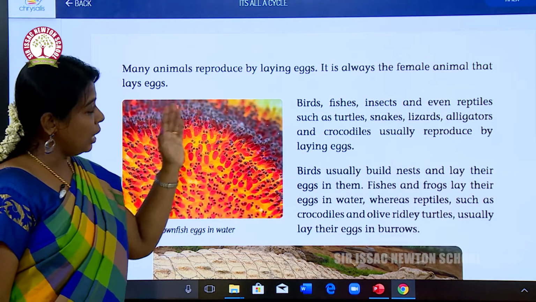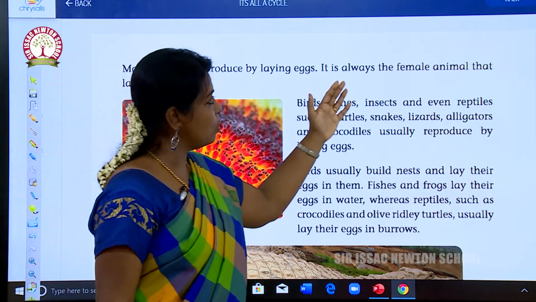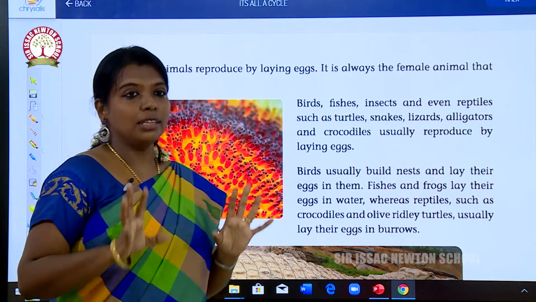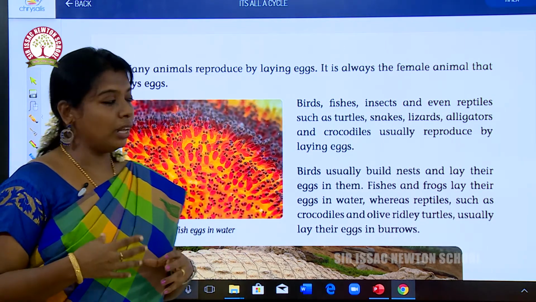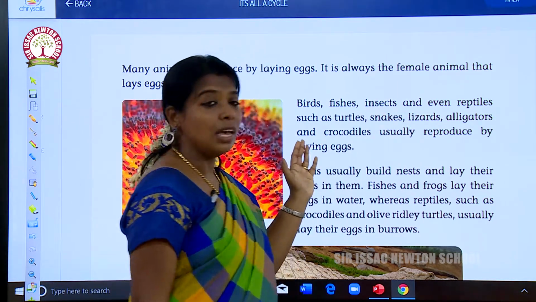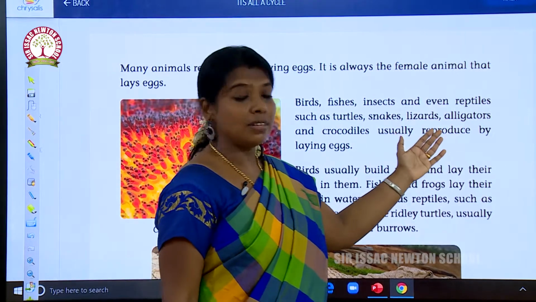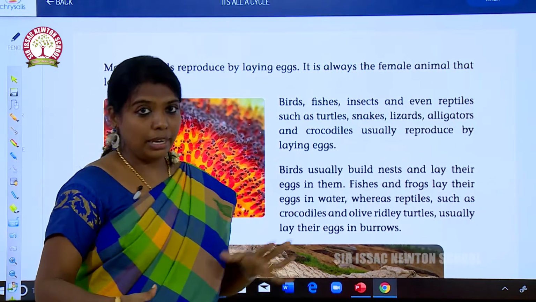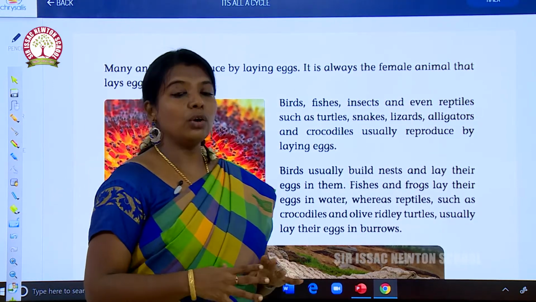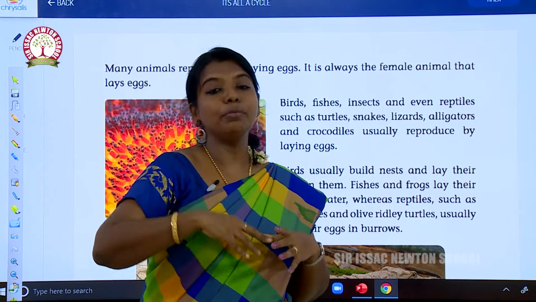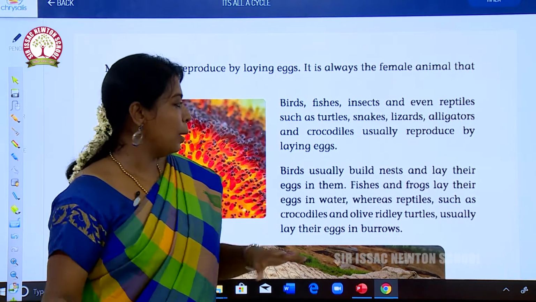So, many animals reproduce by laying eggs. It is always the female animal that lays eggs. We all know that only the female gives birth to their young ones. Birds, fishes, insects and even reptiles such as turtles, snakes, lizards, alligators and crocodiles usually reproduce by laying eggs. They are called egg laying animals, and there are some other kinds. They give birth to their young ones and they are called mammals.